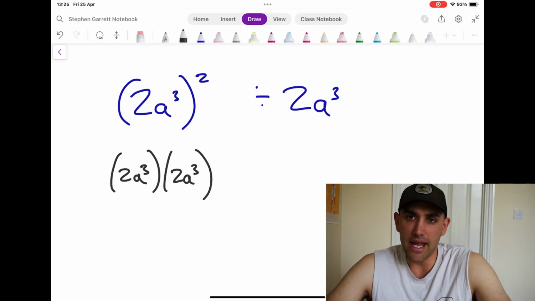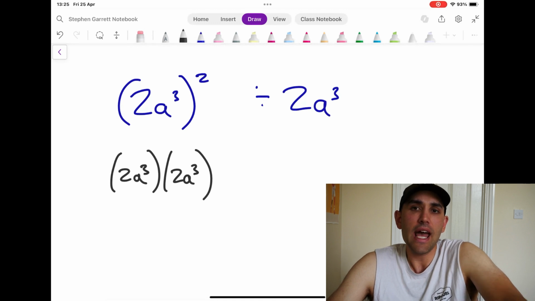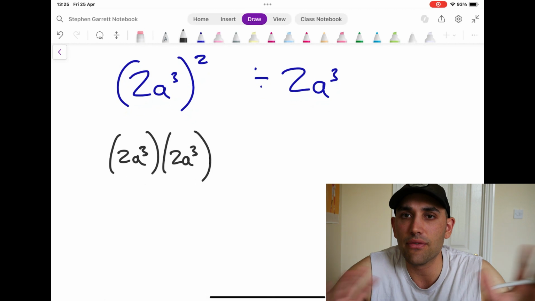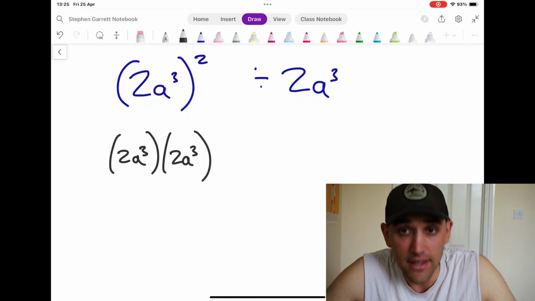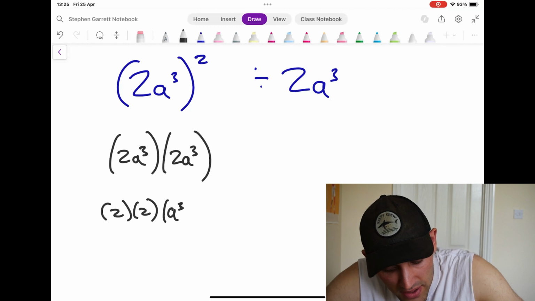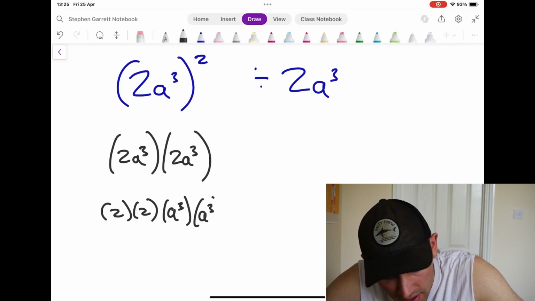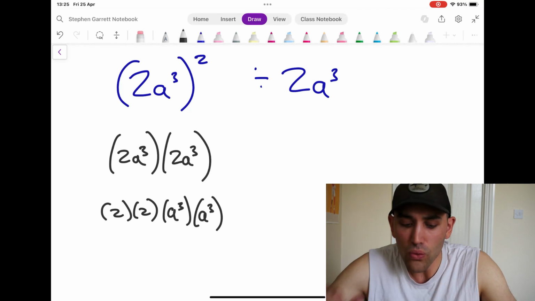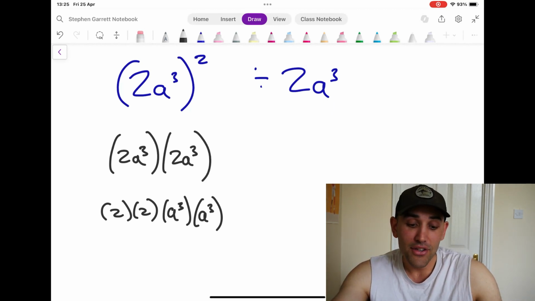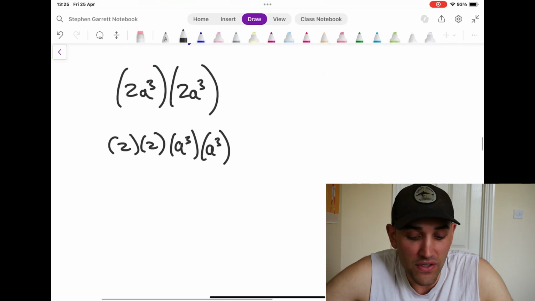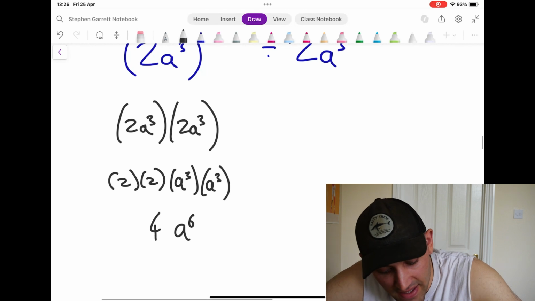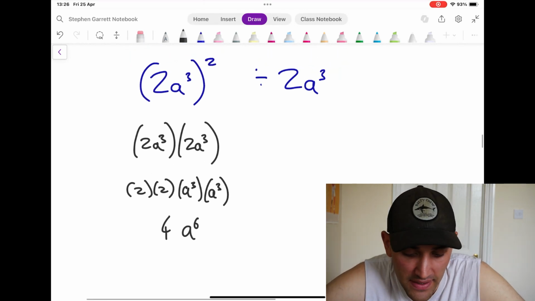Now, again, multiplication can happen in any order I like, okay? So I'm just going to put my terms in different places, and suddenly this will start making a lot more sense. So if I go 2 times a cubed times a cubed, ooh, this particular thing starts looking a lot more simple, right? So we're using our old rules. So a cubed times a cubed, that's going to give us a^6, and this is going to be 4a^6.